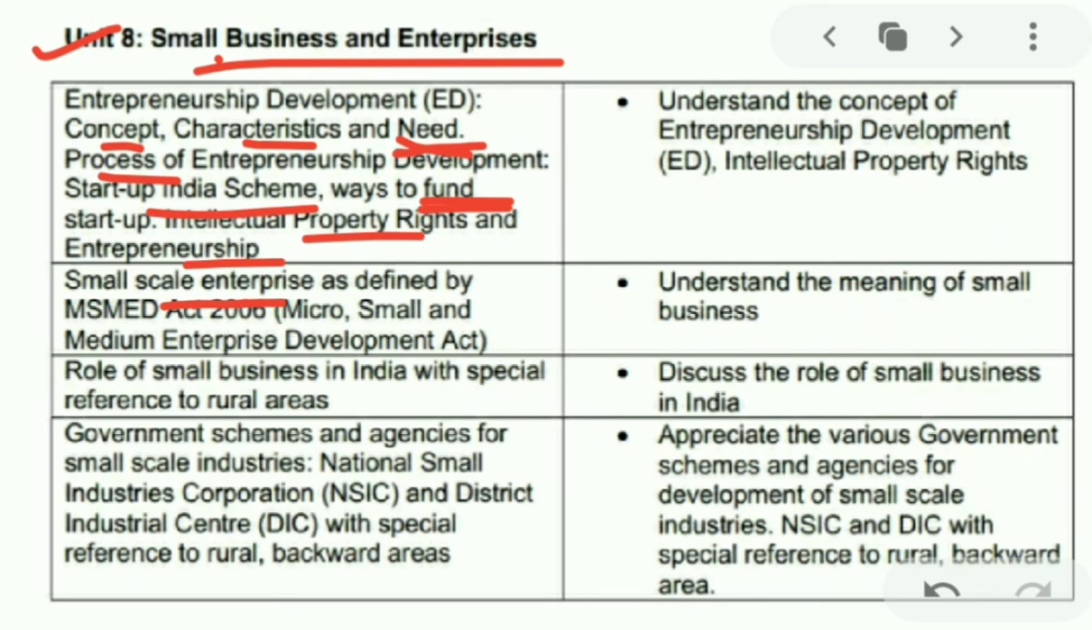MSMED stands for Micro, Small and Medium Enterprise Development Act. Next, we will study the role of small business in India with special reference to rural areas. Special reference is given to the rural areas. Next, some of the government schemes and agencies of small scale industry we will study.